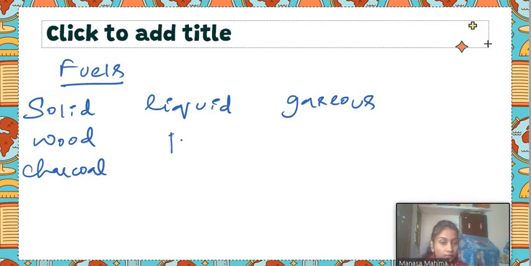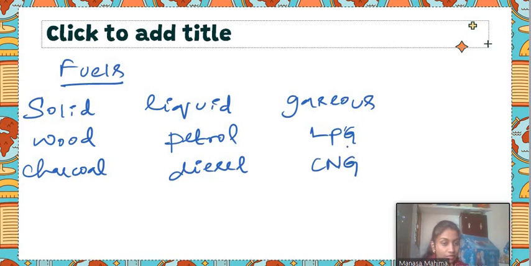The best examples for liquid fuels are petrol and diesel. Petrol and diesel come under the liquid fuels, correct? Gas fuels: LPG, CNG, and biogas. LPG is liquefied petroleum gas, and CNG is compressed natural gas.